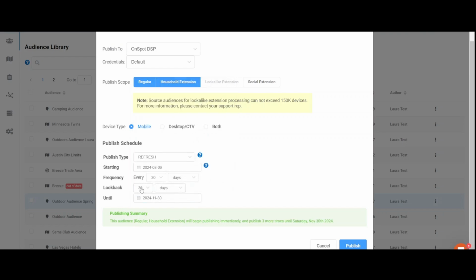Then set your lookback period. You can change this to months and scroll down to 6. In this example, the audience would publish to the same segment in the DSP every 30 days. For each new publication, the lookback time frame will bring any devices seen in the geoframes in the previous 6 months.